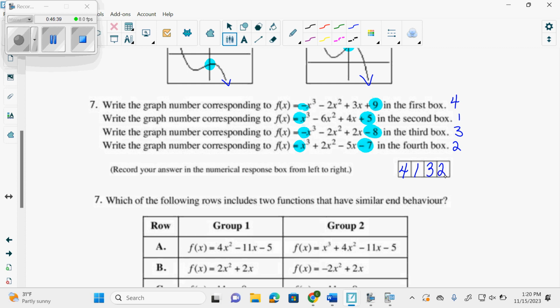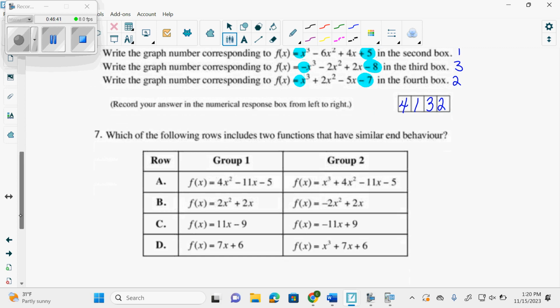Which of the following rows has same end behavior? This one's quadratic and cubic. It's not even possible. This one is up, up. This one's up on the right, down on the left. This one is up, up, positive. This one is down, down. This one is up on the right, down on the left. This is down on the left, up on the right, or down on the right, up on the left.